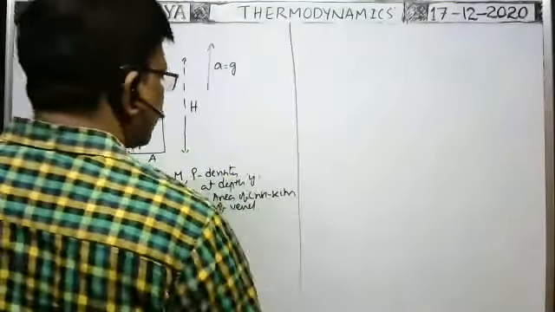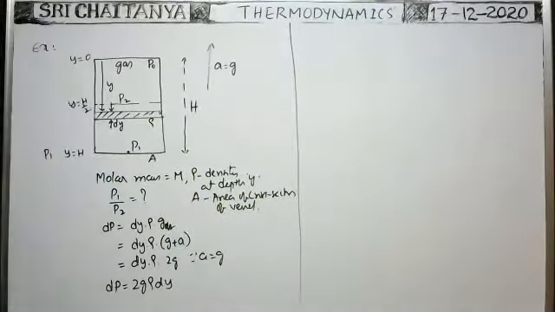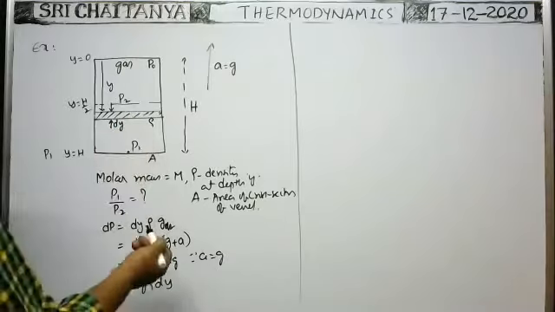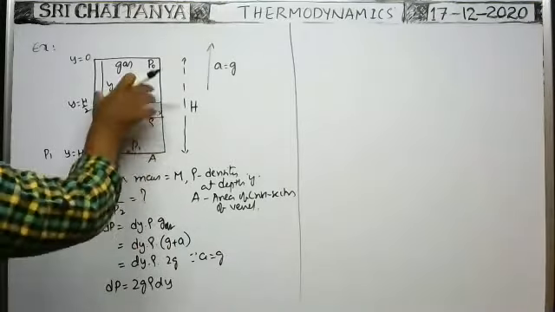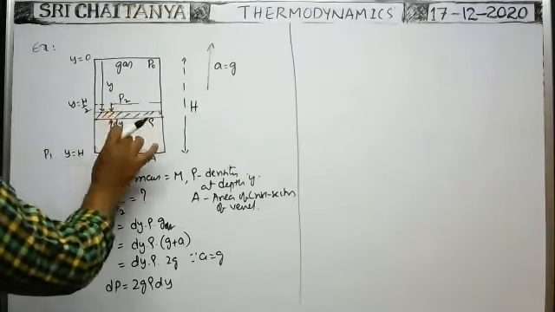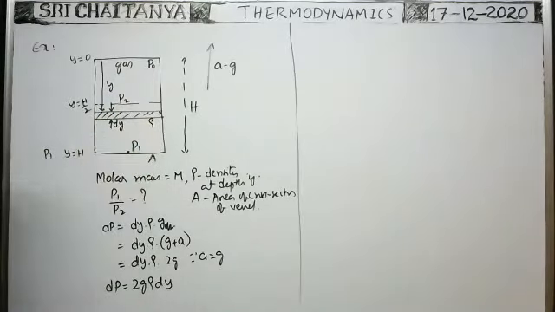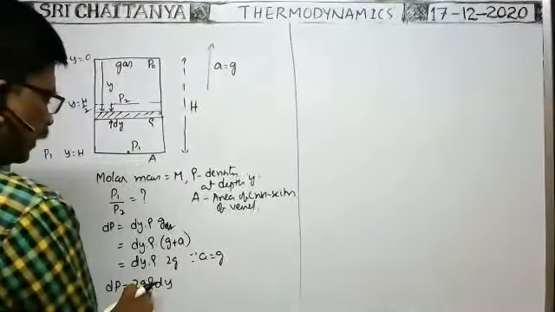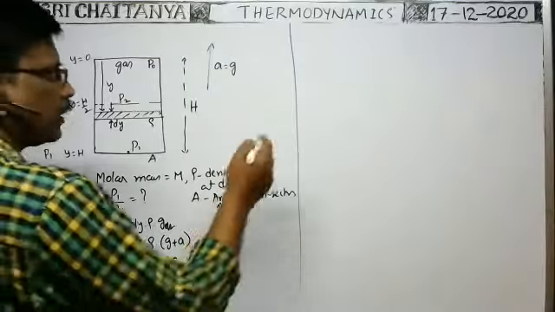But is rho constant? It is not constant. It is variable. The density of the gas is not constant, because when it comes down, as the air layers are pushed downwards because of pseudo force, the density of the air at the bottom is more. That's why density is not constant. That's why you have to convert this rho in terms of other parameters.